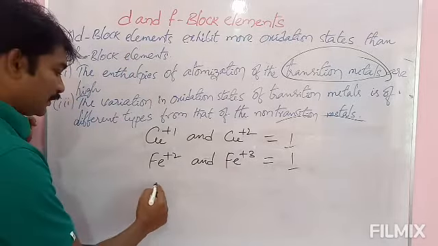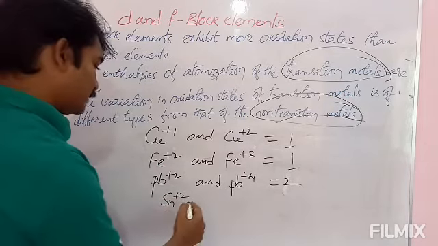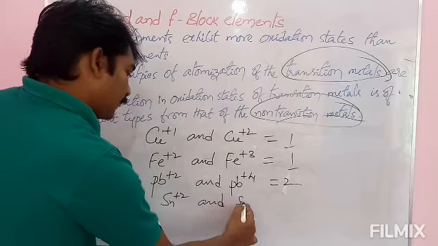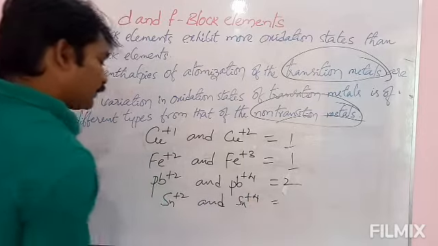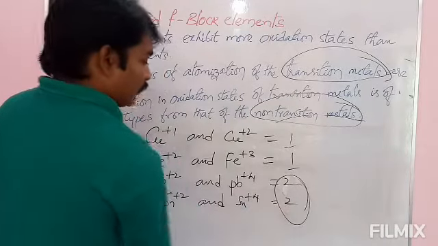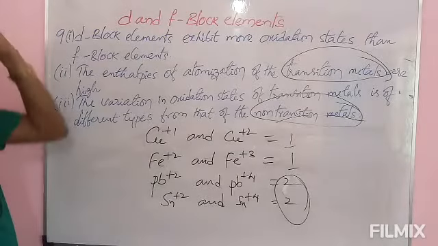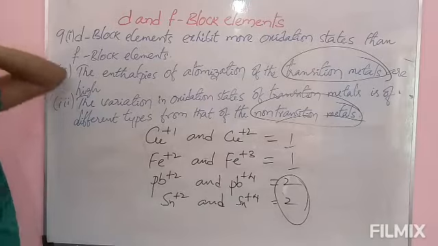But if you check non-transition metals, for example, take lead, Pb+2 and Pb+4, the difference is 2. And take Sn+2, tin, stannous, and Sn+4. In the case of the ions of tin, Sn+2 and Sn+4, the difference is 2. The variation in oxidation states of transition metals is of a different type from that of non-transition metals.